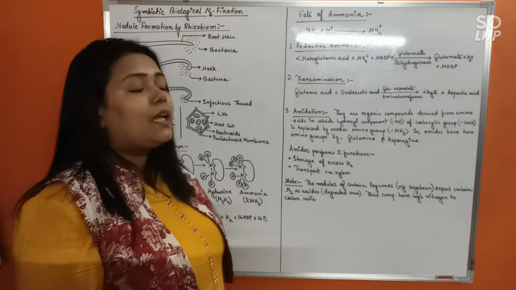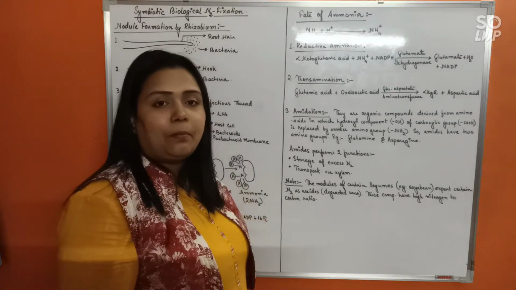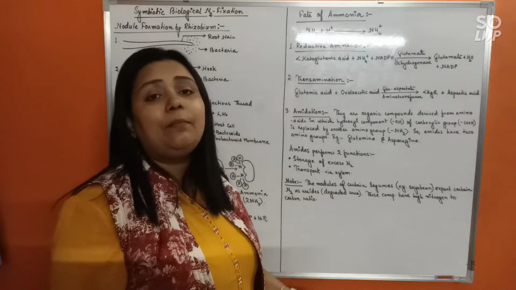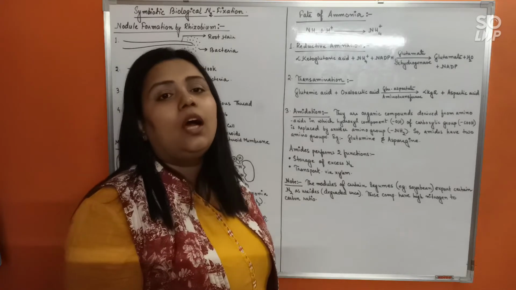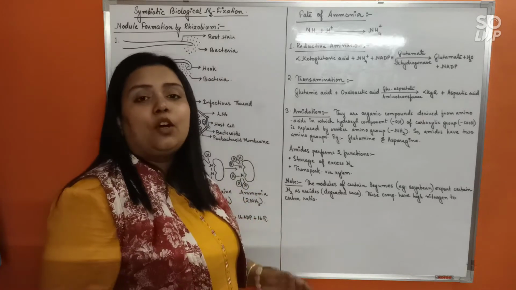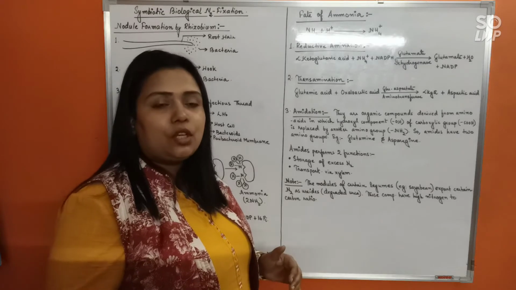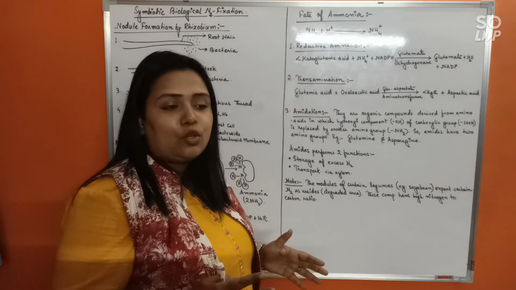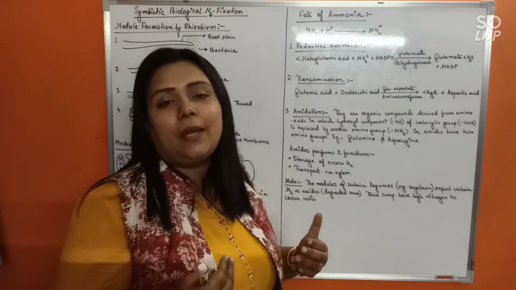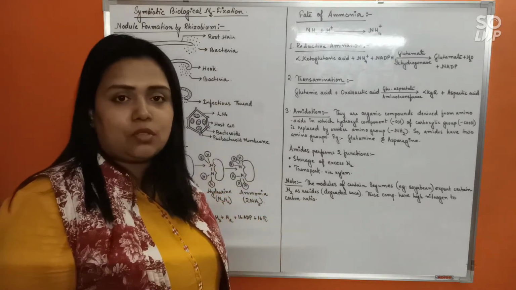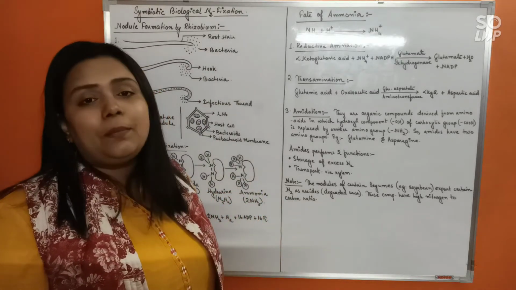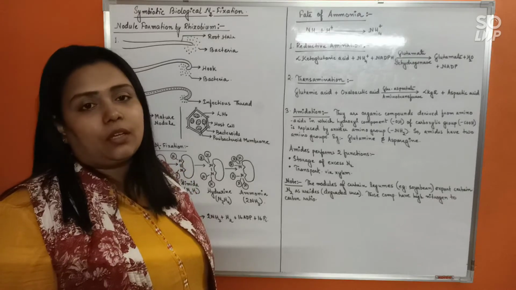Or else, even if nitrate is taken up by the plant roots, you know very well that inside the plant body it is converted to ammonia, right? Because ammonia is the state in which nitrogen can be used to form nitrogenous compounds. But the problem is that ammonia is highly toxic.